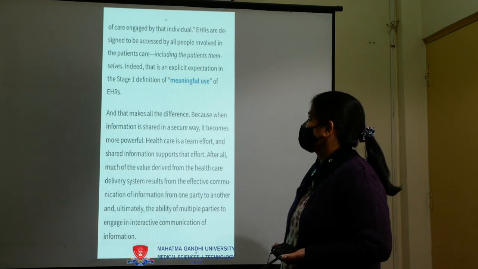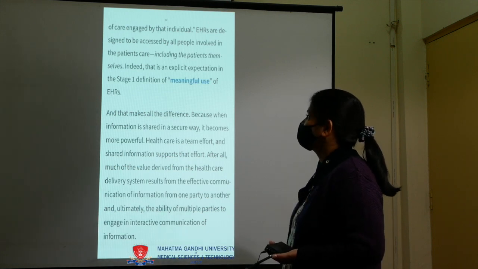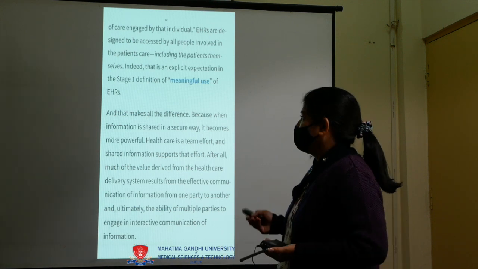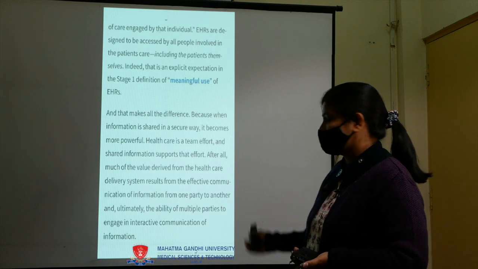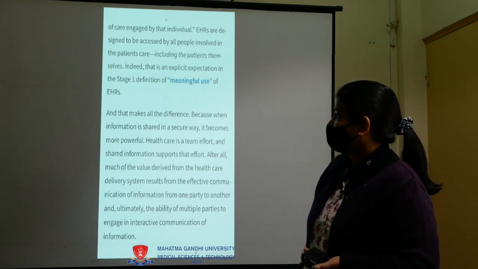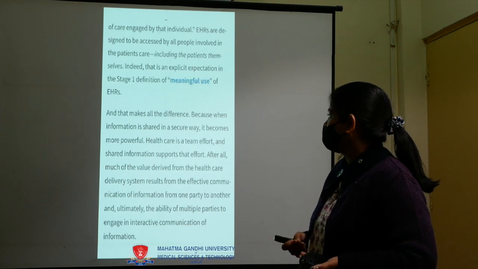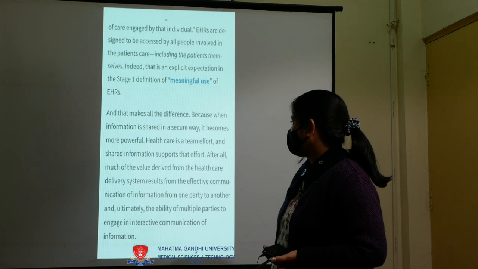Indeed, that is an expectation in the stage 1 definition of meaningful use of EHRs. And that makes all the difference, because when information is shared in a secure way, it becomes more powerful. Healthcare is a team effort and shared information supports that effort.